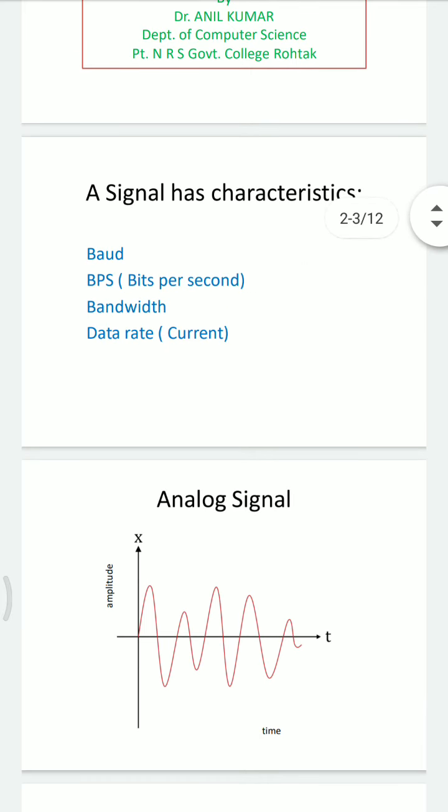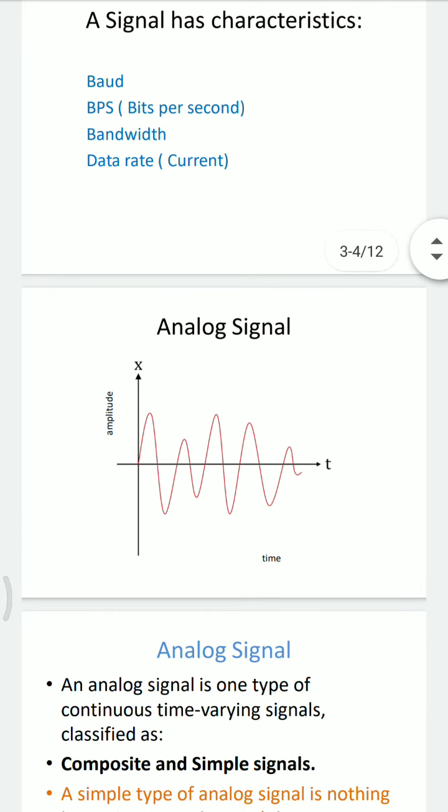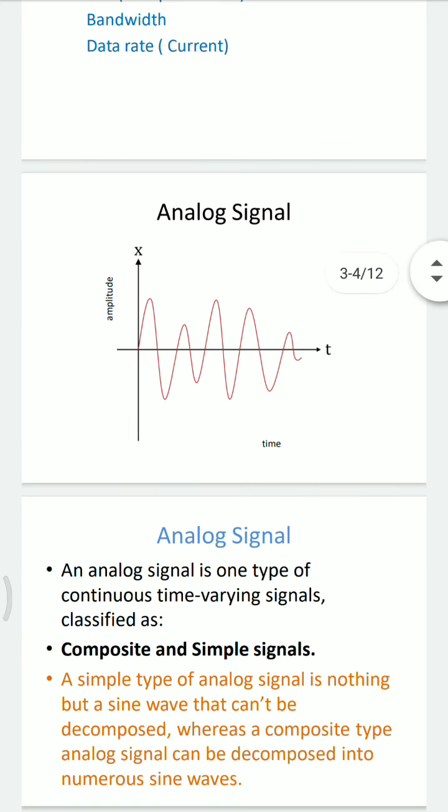Now we will discuss analog signal. An analog signal is one in which the values taken can be continuous. For example, if a signal varies in magnitude between 0 volt and 5 volt, then it can take any value between 0 and 5.